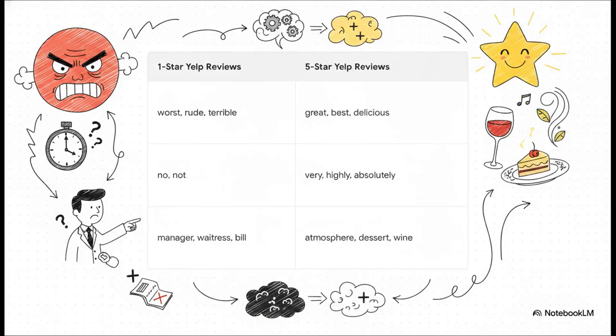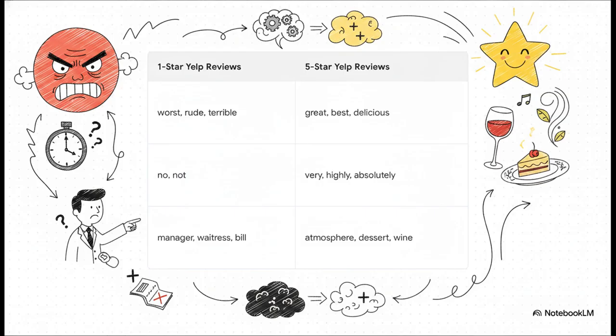To put this into perspective, when researchers unleashed advanced statistical methods on nearly 1 million Yelp reviews, they found some wild differences between 1-star and 5-star vocabularies. I mean, sure, obviously 1-star reviews are going to use words like worst and rude, and 5-star reviews will use delicious and amazing. But if you look deeper, it gets really interesting.